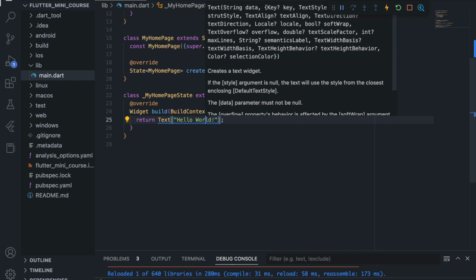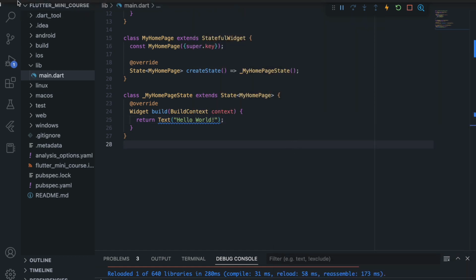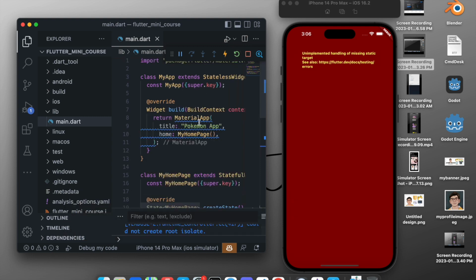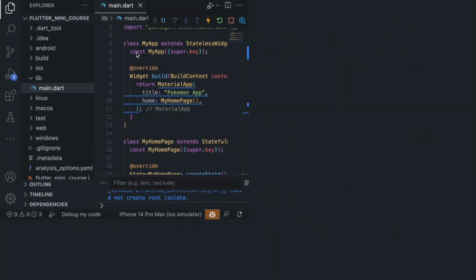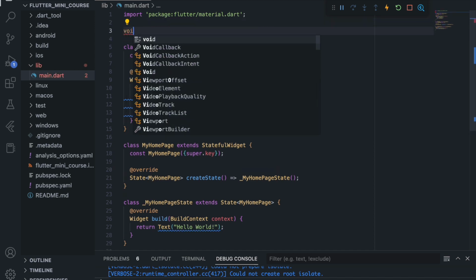And yes, now we also want this text to be centered. So if we come to our simulator, you can just reload this. Okay, we did run the app. So in Dart, to run anything, we want to just tell it in the main function.